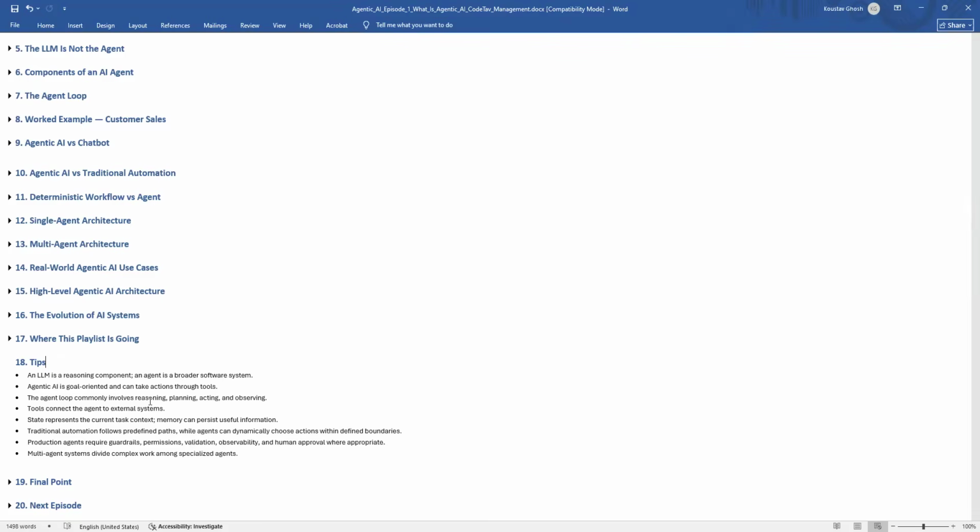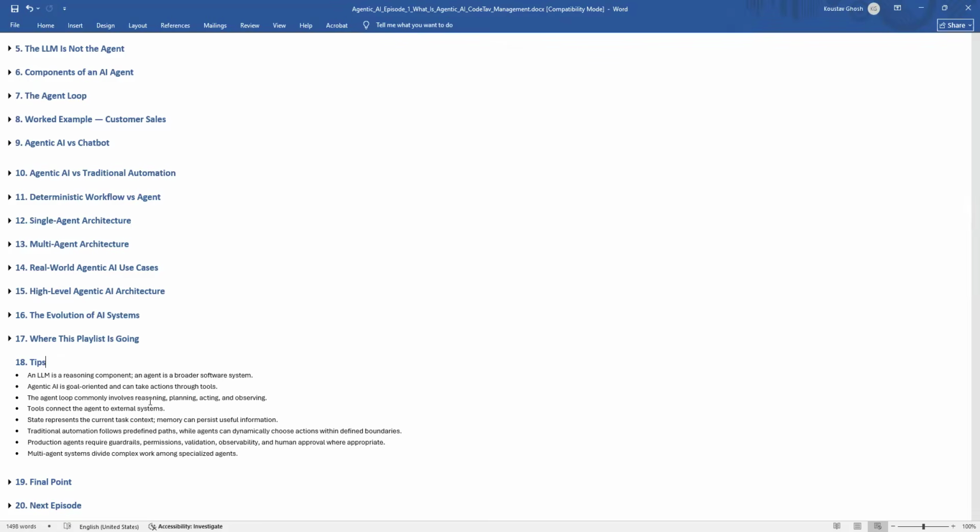So here also the LLM alone cannot do it. The LLM can decide something, and the agent interacts with the external world through some APIs or tools. There is memory, there are other states like that, and there are control logic, execution, and proper guardrails as well.